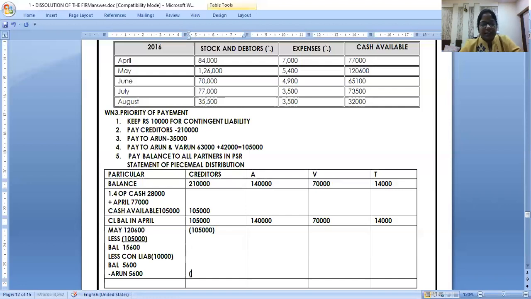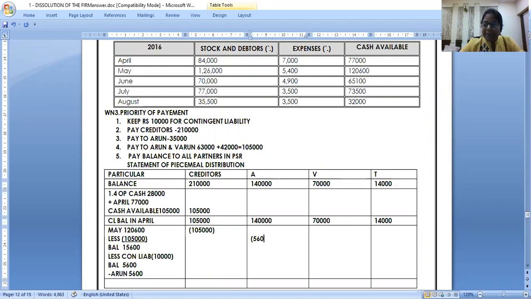Yes. Sorry, by mistake. It will come in A's column. Yeah, anywhere you can write. Pay 5,600 to Arun.